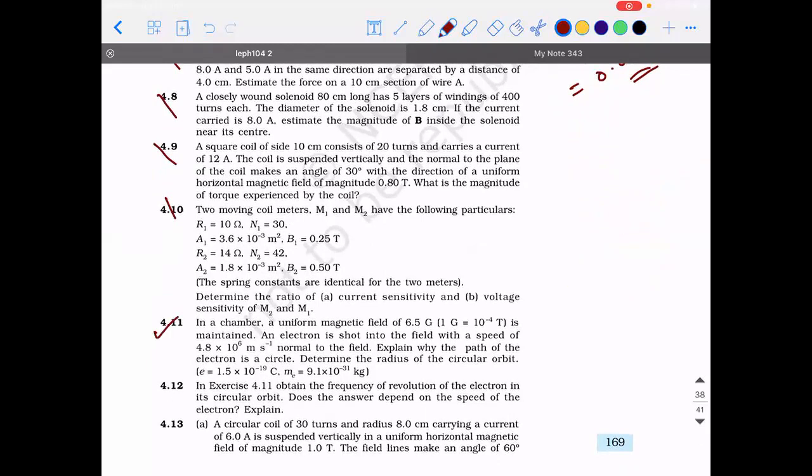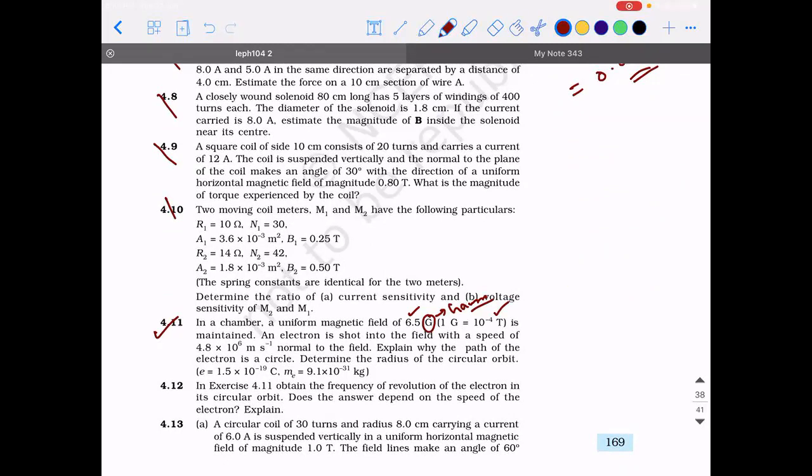So there is a chamber in which there is a uniform magnetic field of 6.5 G. This G stands for Gauss. Gauss is the CGS unit of magnetic field. 1 Gauss is 10 power minus 4 Tesla. The field is maintained. An electron is shot into the field with a speed of 4.8 into 10 power 6